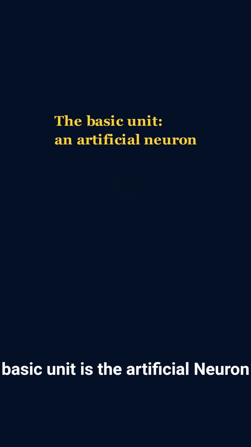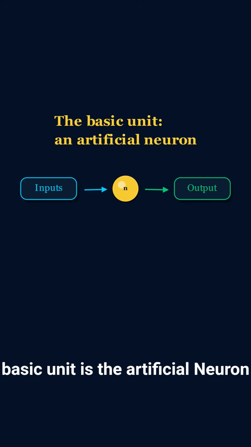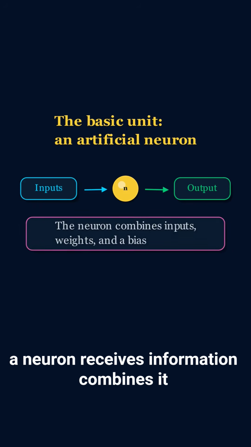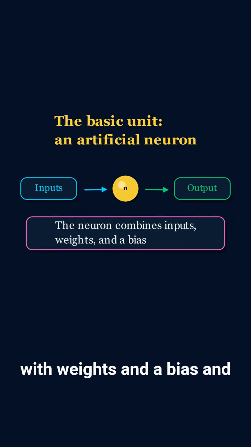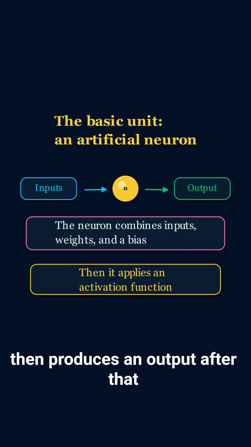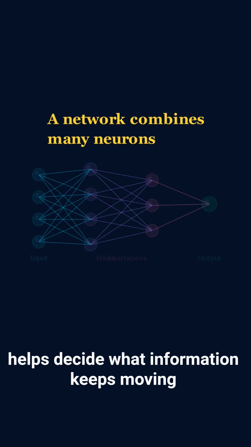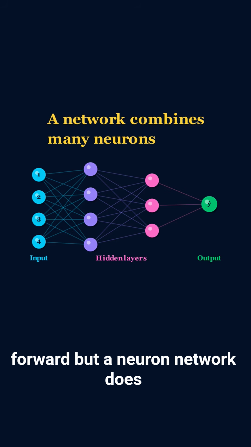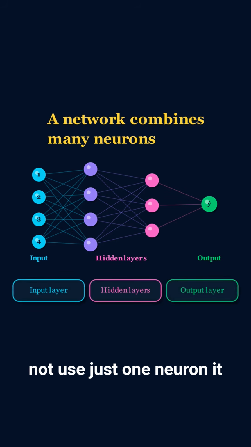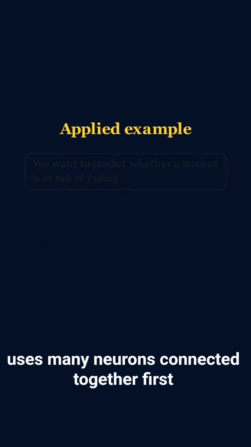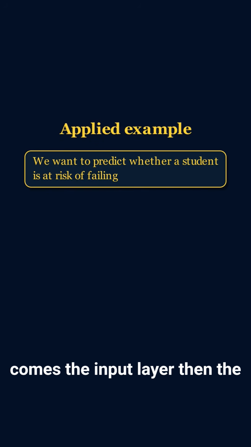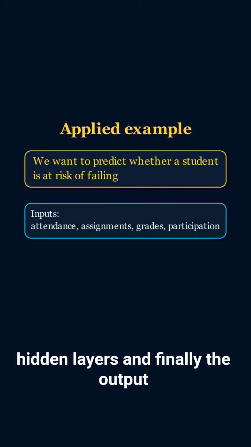The basic unit is the artificial neuron. A neuron receives information, combines it with weights and a bias, and then produces an output. After that, it applies an activation function, which helps decide what information keeps moving forward. But a neural network does not use just one neuron. It uses many neurons connected together. First comes the input layer, then the hidden layers, and finally the output layer.